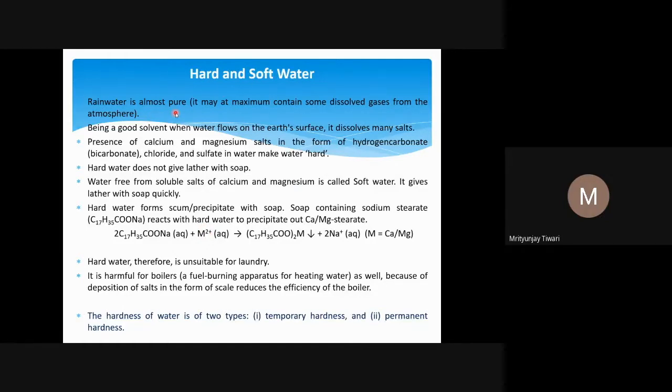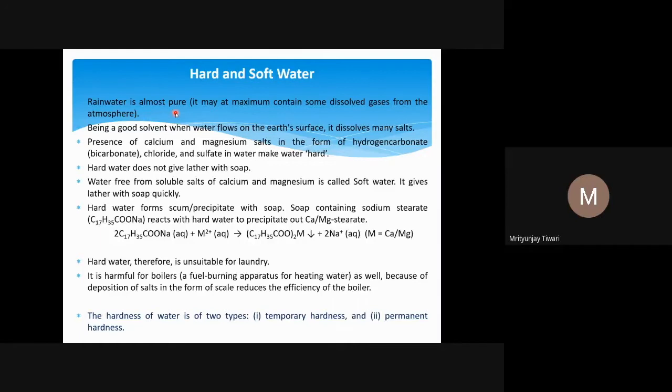Rainwater is almost pure. Why rainwater? Because you know the condensed water is pure water. However, during precipitation, this rainwater also reacts with some dissolved gas in the atmosphere. Though the percentage is small, suppose SO3 is there, so some amount of H2SO4 will be formed, but that percentage is very less, so it is almost pure. That is why we call it almost pure, because the reaction of gases with liquid water, we know, is very slow itself. So there is very little impurity in the rainwater.